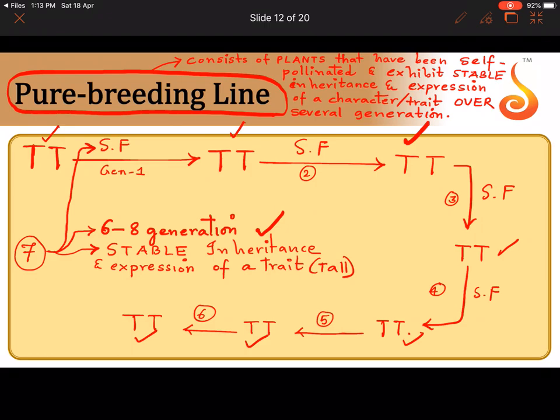You had to self-pollinate them for many, 6 to 8 and sometimes more, generations.